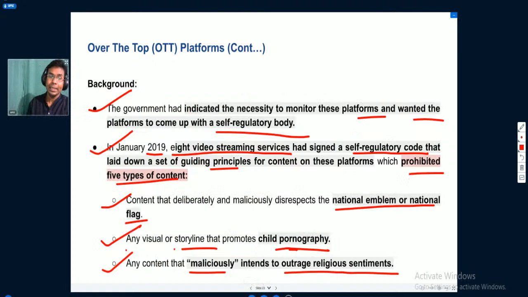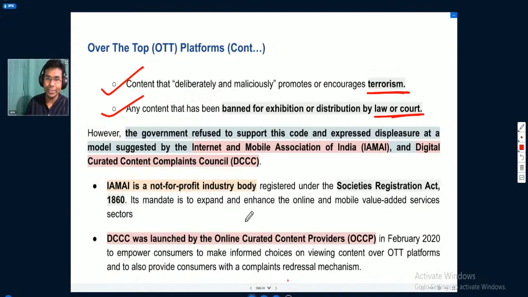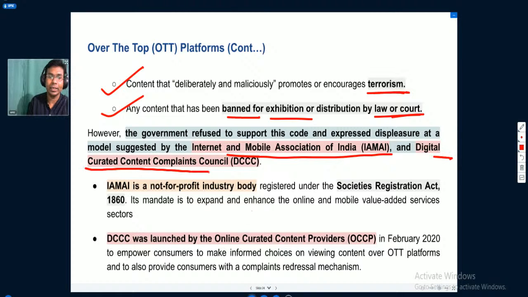So these 8 video streaming services signed a self-regulatory code and provided that they will prohibit 5 types of content: content related to the national emblem and national flag, child pornography, outraging religious sentiments, promoting terrorism, and content banned for exhibition or distribution by a court of law in India. However, the government refused to support this code and expressed displeasure at the model suggested by the Internet and Mobile Association of India and the Digital Curated Content Companies Council.